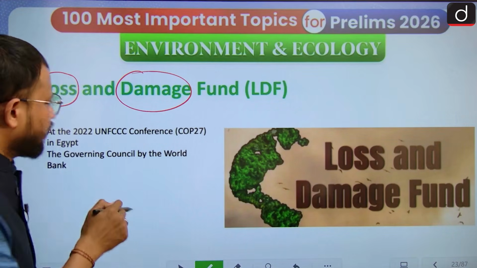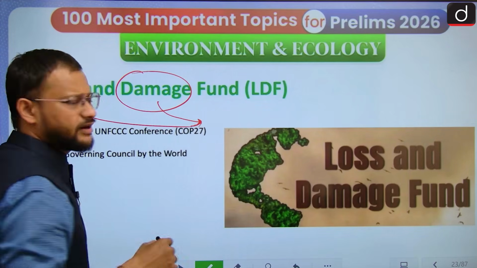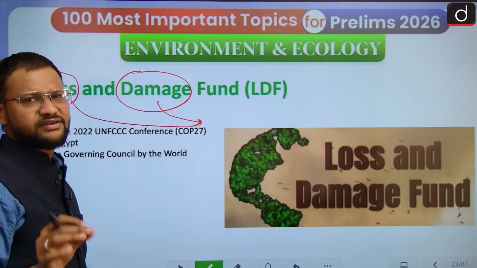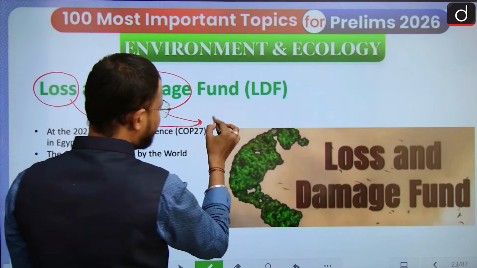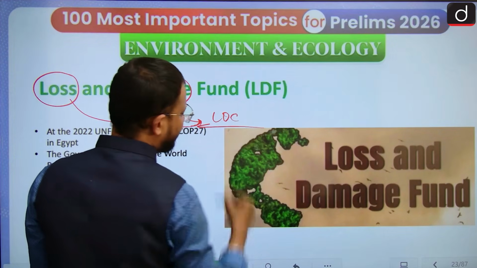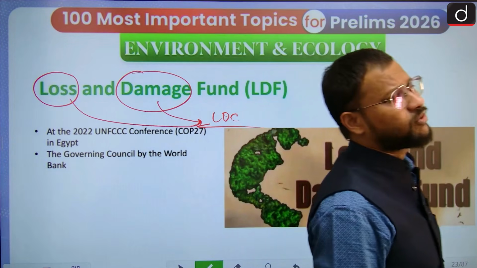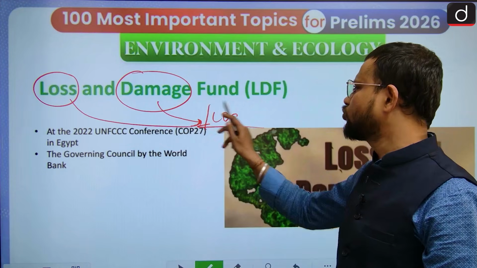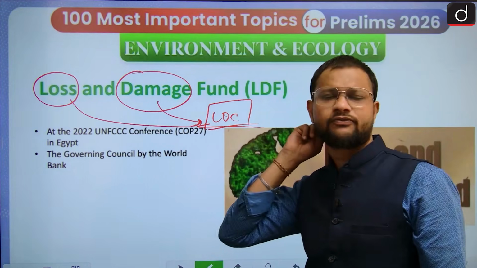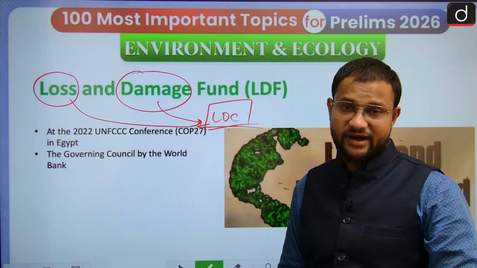Because of the climate change, the developing countries are facing the worst impact, and particularly island nations. These least developing countries and island nations are facing huge damage and an existential threat to their survival. So there should be compensation for them for this climate change and equally for its adaptation.